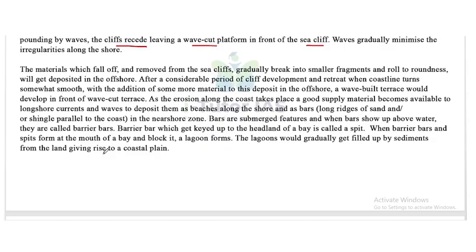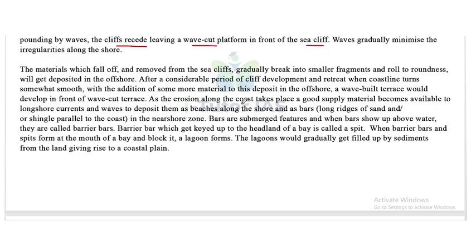The material which falls off and is removed from the sea cliffs gradually breaks into smaller fragments, rolls to roundness, and gets deposited in the offshore. After a considerable period of cliff development and retreat, when the coastline turns somewhat smooth with the addition of some more material to its deposit in the offshore, a wave-built terrace would develop in front of the wave-cut terrace.